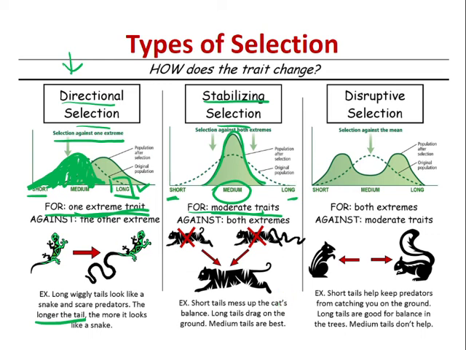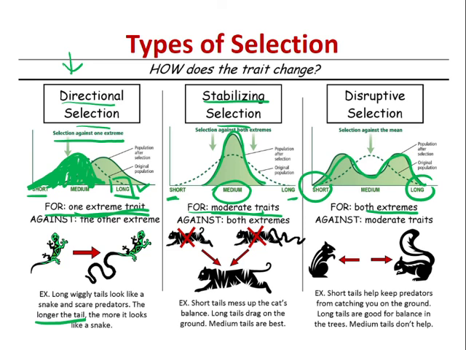And then imagine that the extremes on both ends are favoured. Maksudnya dia nak short, dia nak long, dia tak nak medium, not so much. So you dapat this like a camel humps punya distribution. So selection for both extremes but against a moderate trait. Short tails for tupai help keep predators from catching you on the ground. Okay. And then long tails are also good for the balance on the trees. Medium tails doesn't help so much.